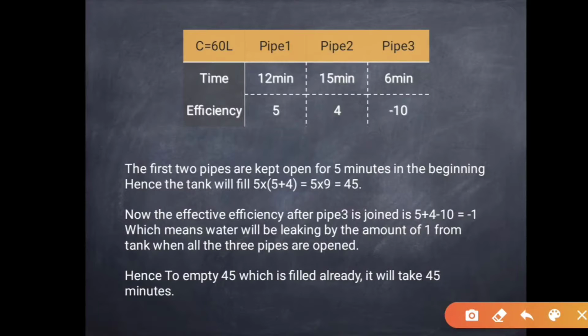Therefore, we have 45 liters already in the cistern, and after pipe 3 joins, every minute 1 liter is leaking, which means it will take 45 minutes to leak all the 45 liters we already have in the cistern. Hope you understood this.